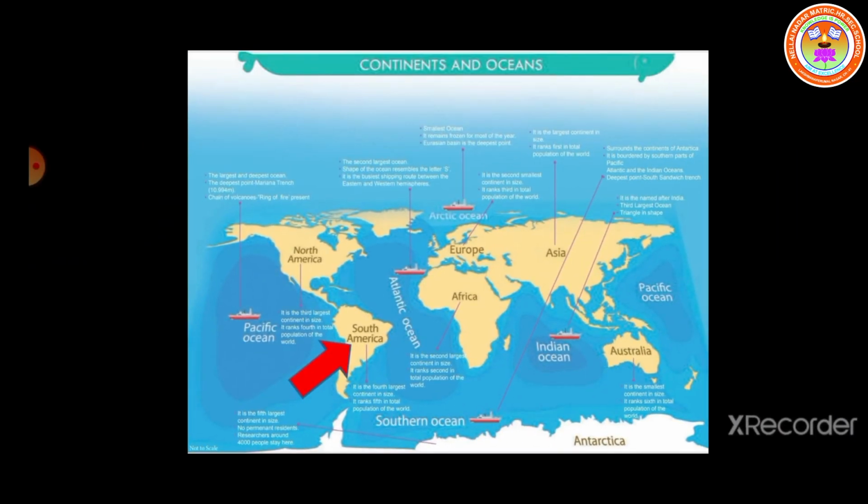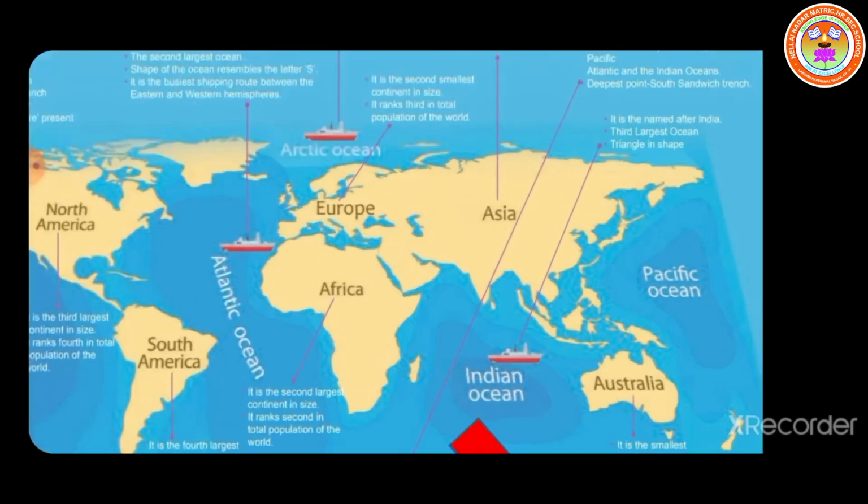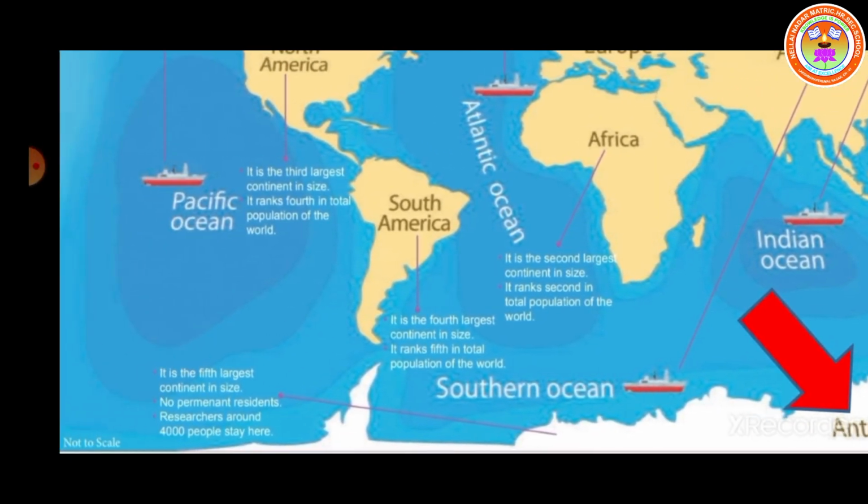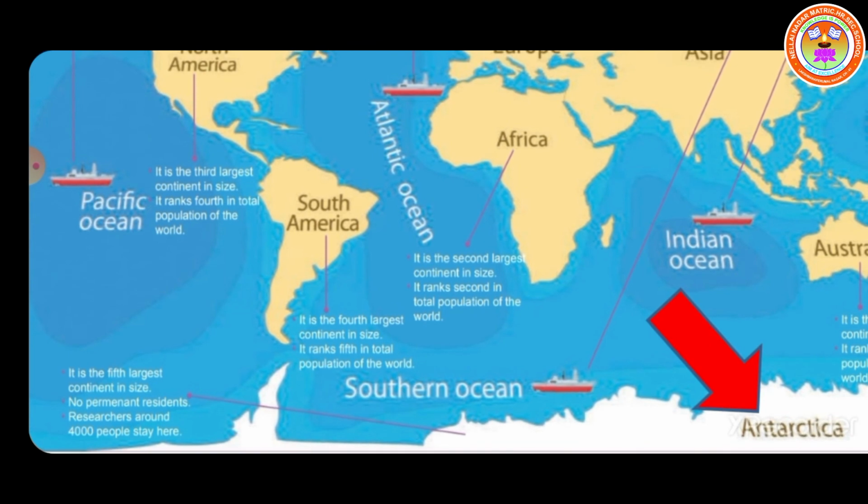Next one is Antarctica. It is the fifth largest continent in size. No permanent residents there. Researchers, around 4,000 people, stay here. This continent is situated in the South Pole and is entirely covered with snow. It is very cold. Penguins, seals, and other living creatures can live here.